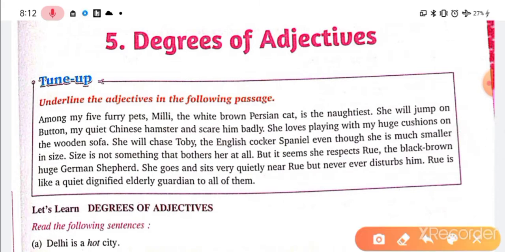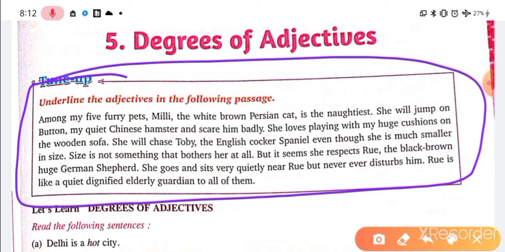You can see here, first of all, the very first thing, one exercise, and a very interesting exercise, guys. Before every chapter we have one interesting activity, and that activity we have to compulsorily solve, right? So I am just reciting this paragraph, and I'll let you know what to do here. Let's start. Underline the adjectives in the following passage.